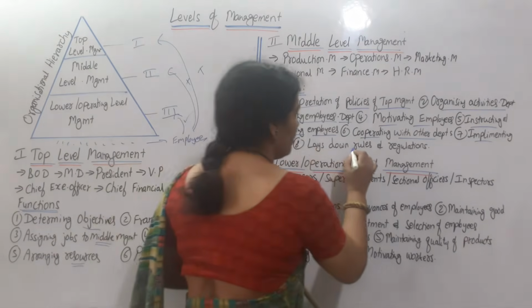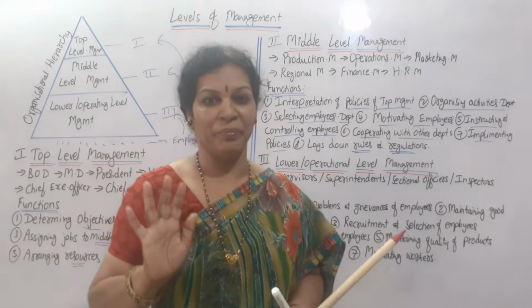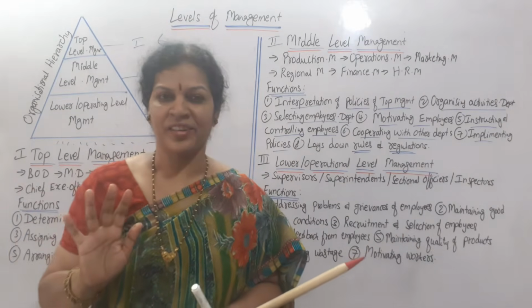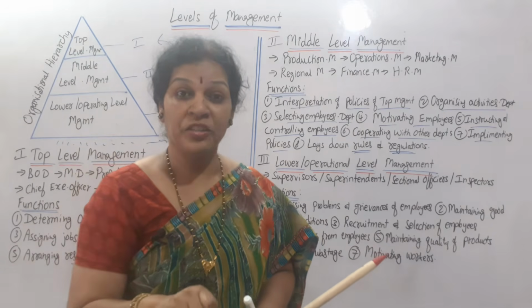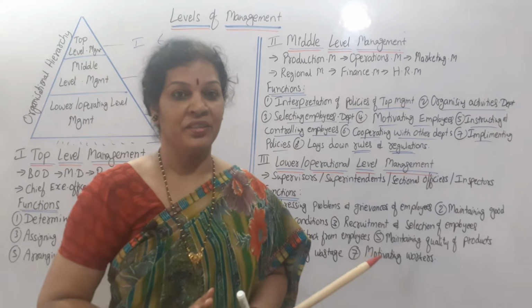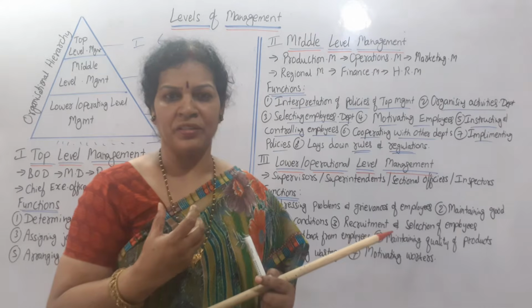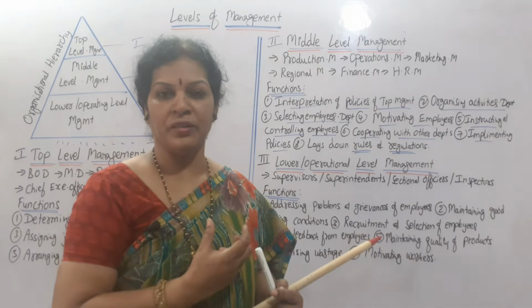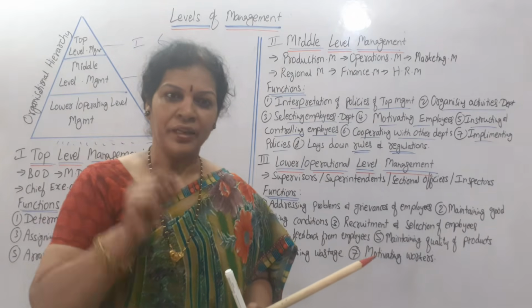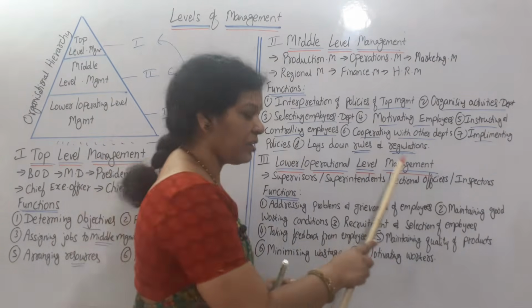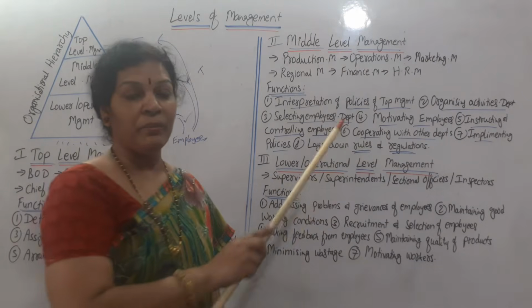Last function is laying down rules and regulations. Rules and regulations related to their department, not to the organization. The entire organization's rules and regulations are for top management. Related to the department, this is their duty. My production department is there, my materials department is there, and my sales department is there; I'll take care of that department. I can frame the rules and regulations of that particular department. This is also the duty of the middle level management.